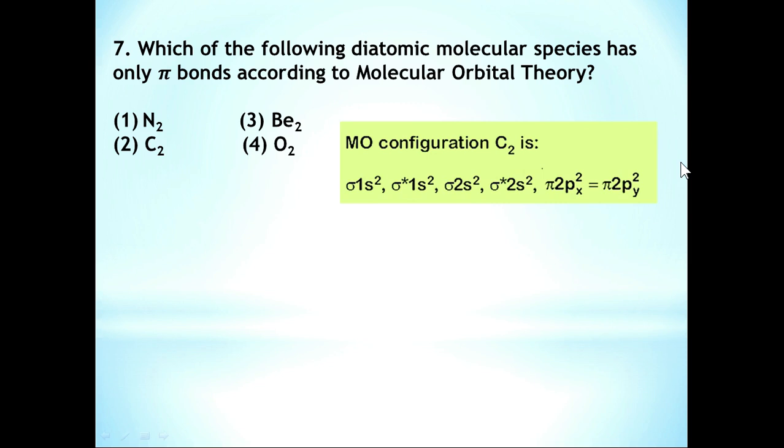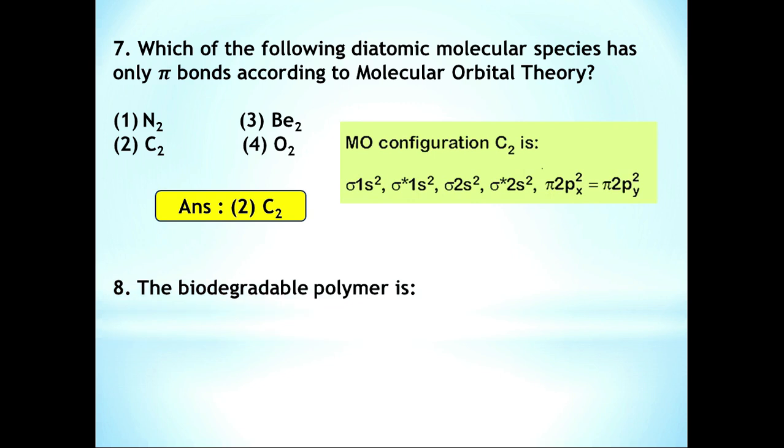Here for any molecule, if the number of electrons in bonding and anti-bonding orbitals are same, then they do not participate in the bond formation. So in case of C2 molecule, only pi bonds are there in that molecule. In case of Be2, actually Be2 molecule does not exist, and in case of O2, one is sigma bond and another is pi bond. So C2, which contains only pi bonds, is the correct answer for this question. You can refer to this molecular orbital configuration also.